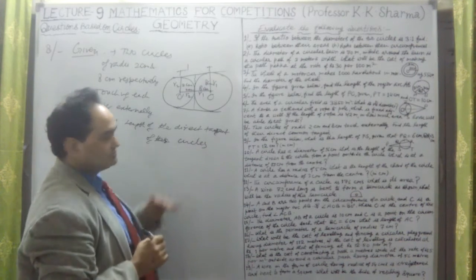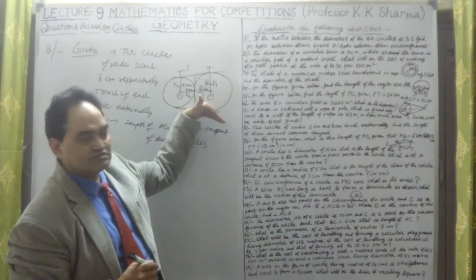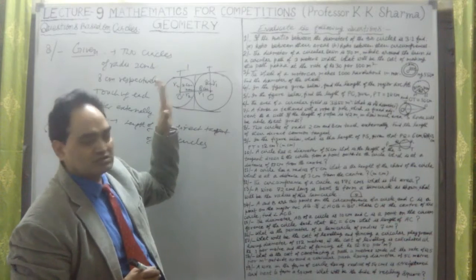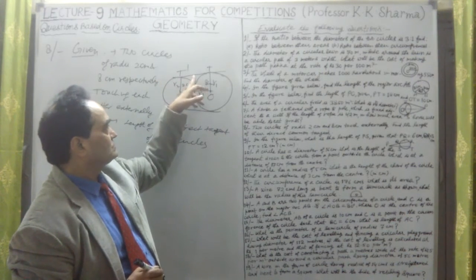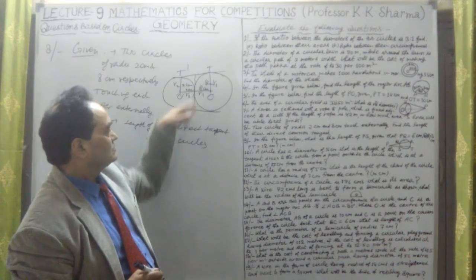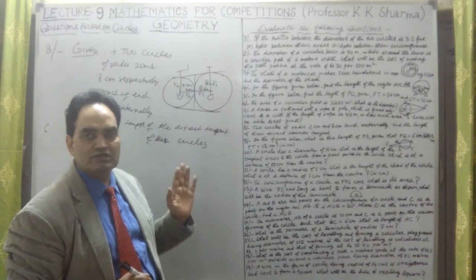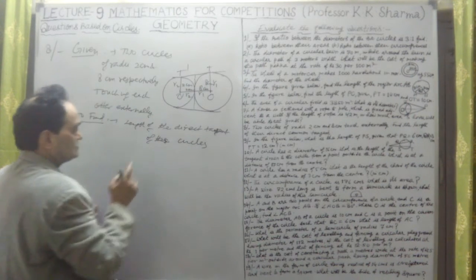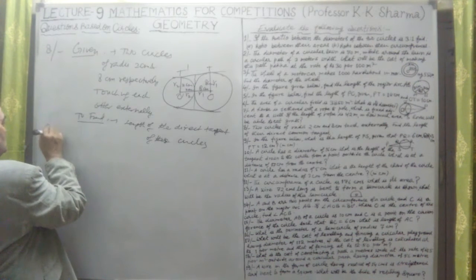So direct tangents are this direct tangent, this is the direct tangent. So both lengths will be the same. One length we have to find. This is the indirect tangent. So we are not to find the indirect tangent but the direct tangents. Their distance is given by this formula I gave in our solution.